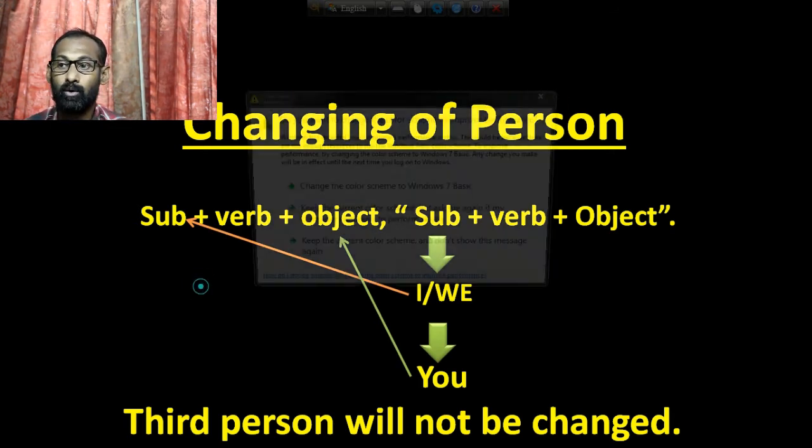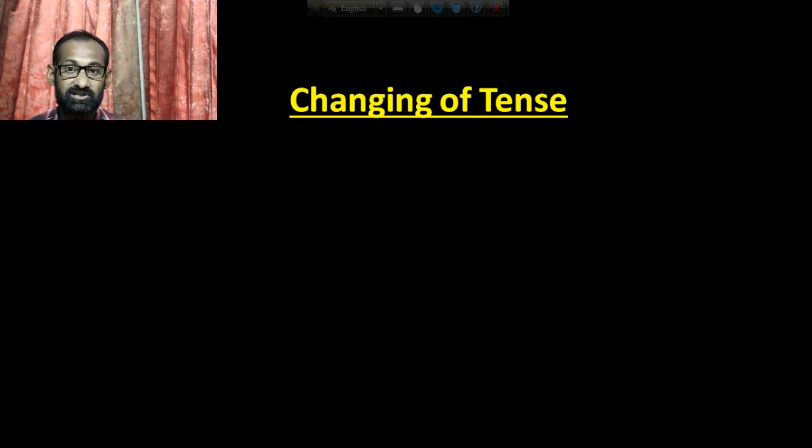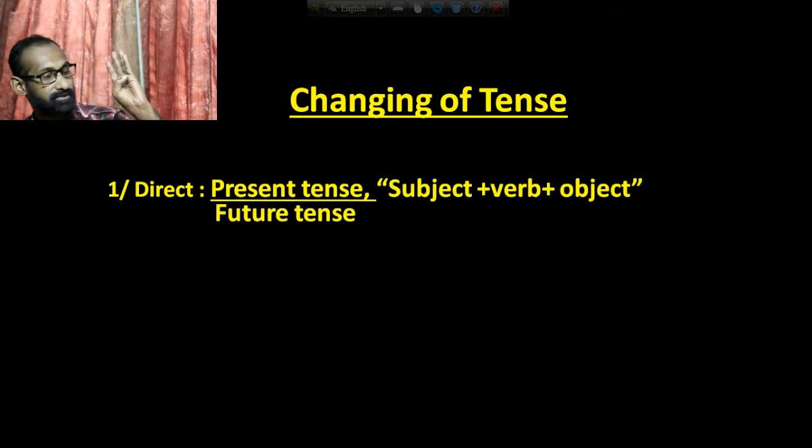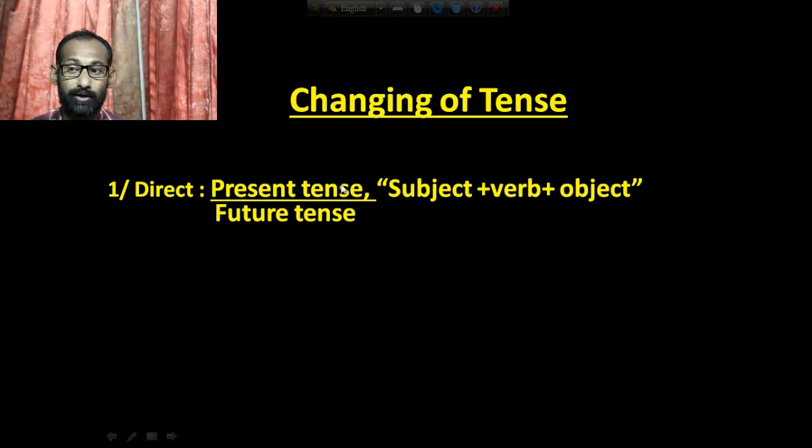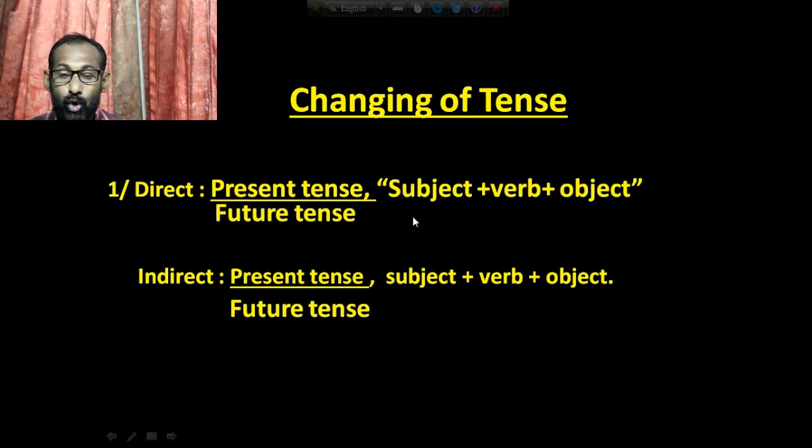Now we will start the changing of tense. We know that there are three types of tense: present tense, past tense and future tense. Rule number 1: if you find that the reporting verb is in present tense or future tense, then there will be no change in the tense of the reported speech.